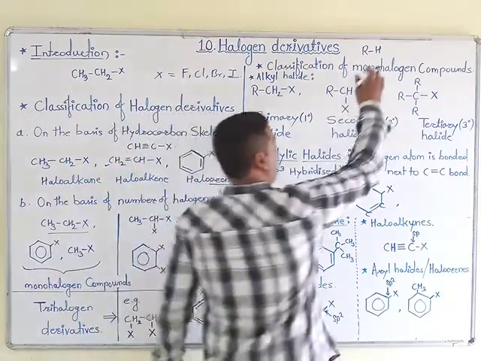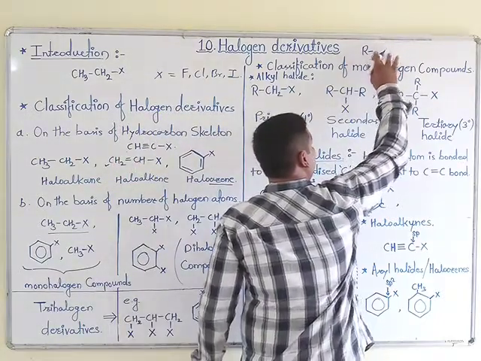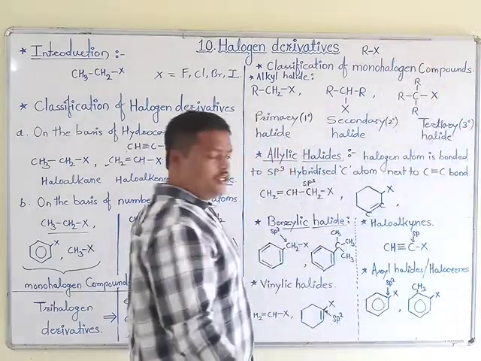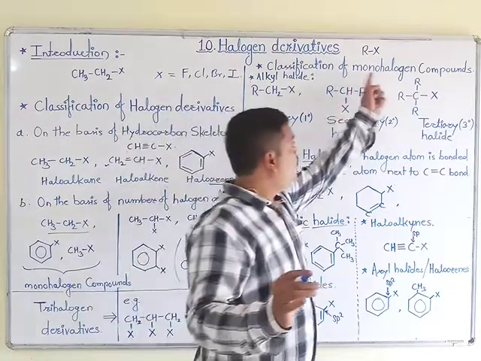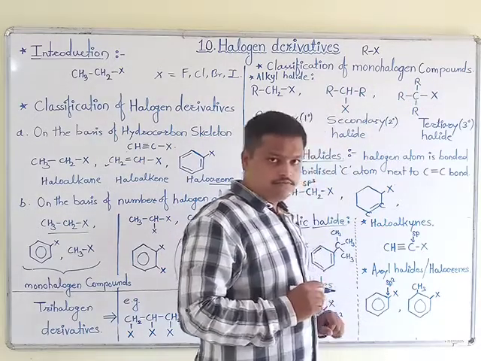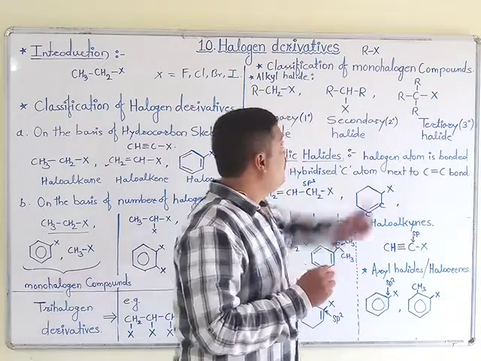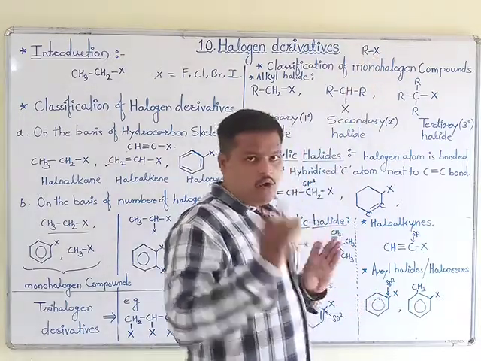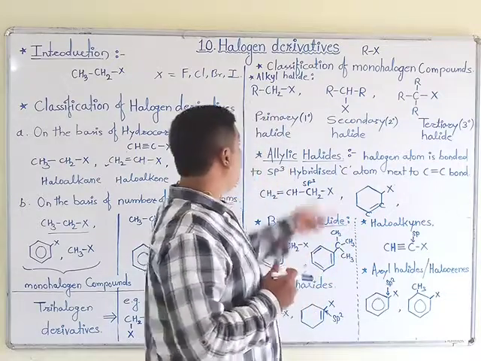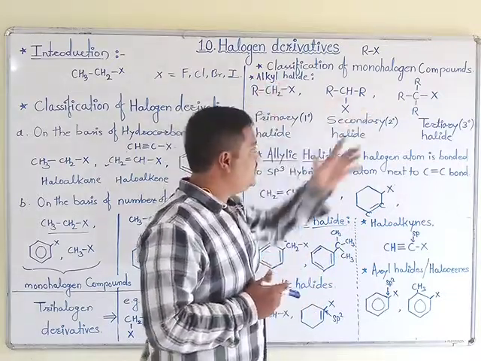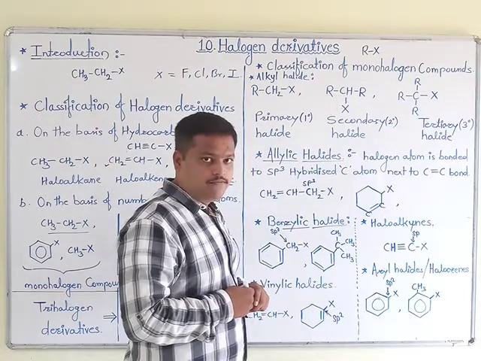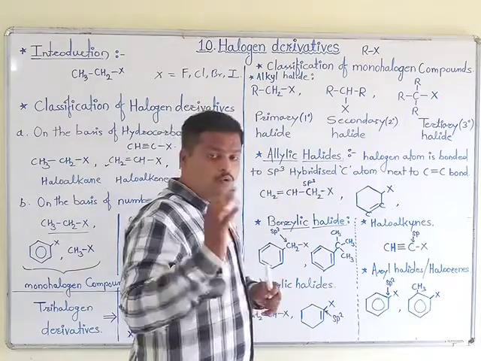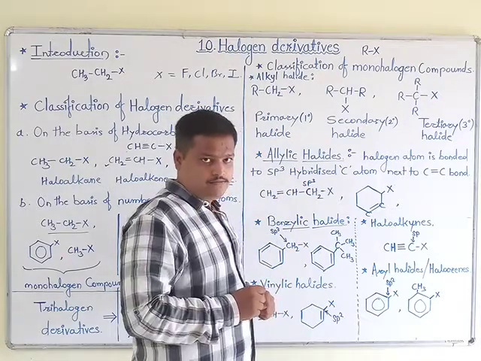In that, when one hydrogen atom of the alkane is replaced by a halogen atom, monohalogen compounds are generated. But the attachment of halogen to carbon is different. On the basis of that, they are again categorized in different categories. Okay, see alkyl halides, that is monohalogen derivatives.